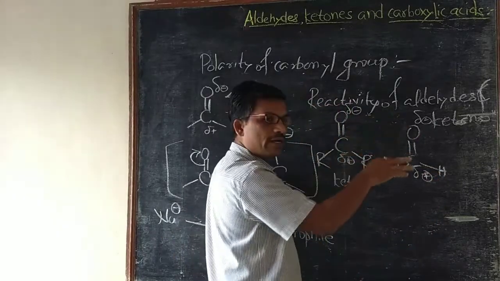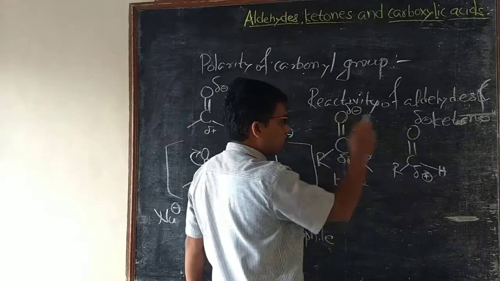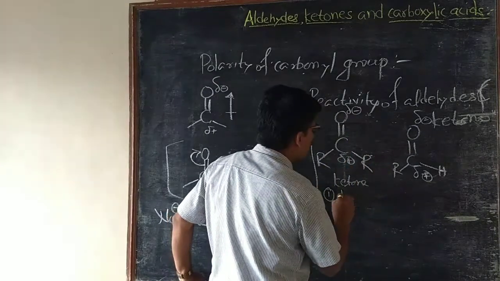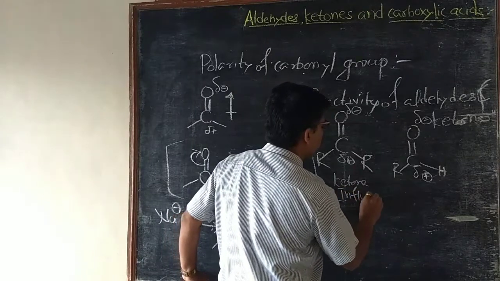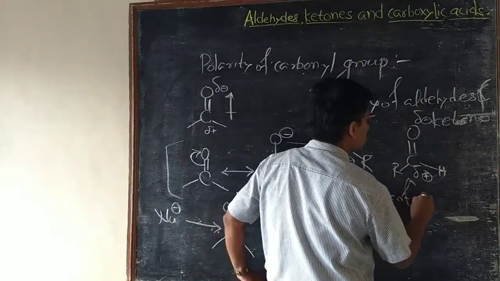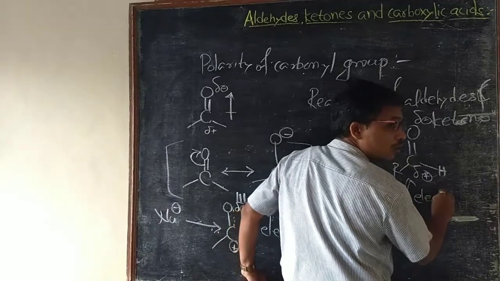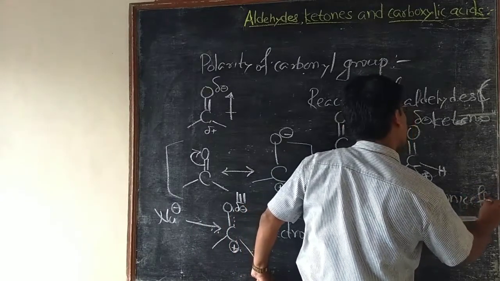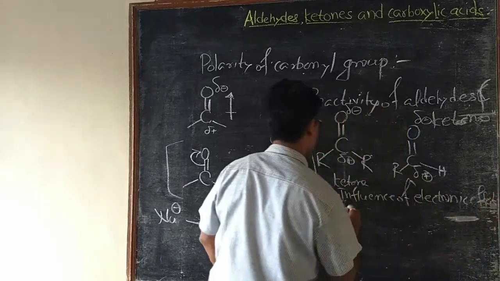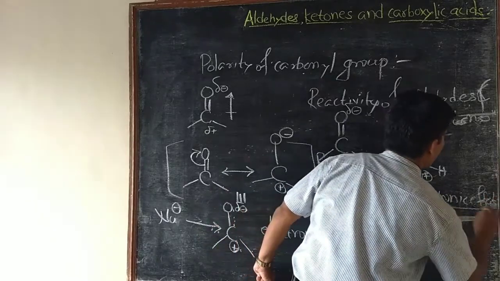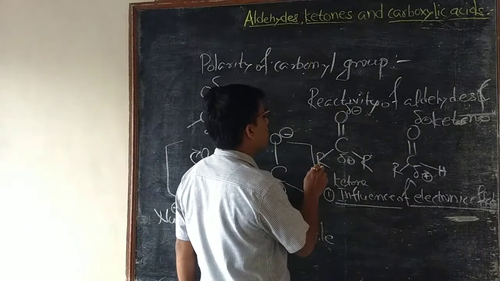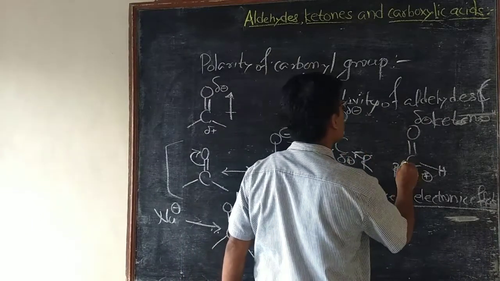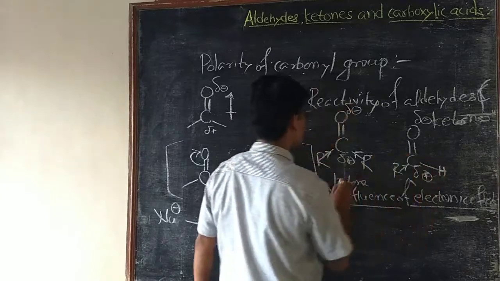Reactivity of aldehydes and ketones is influenced by two factors. First factor is influence of electronic effect. Alkyl groups have electron donating inductive effect, that is plus I effect.